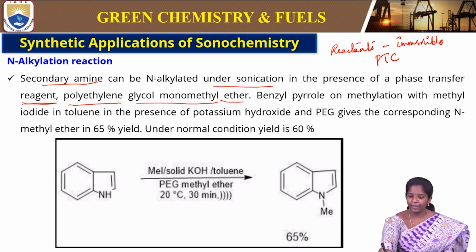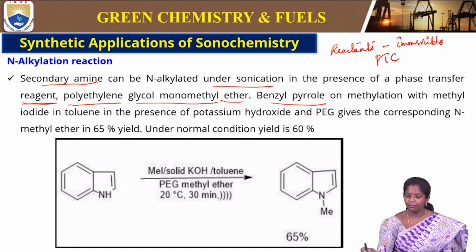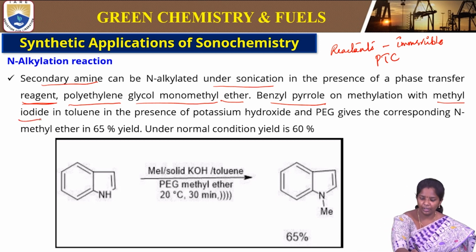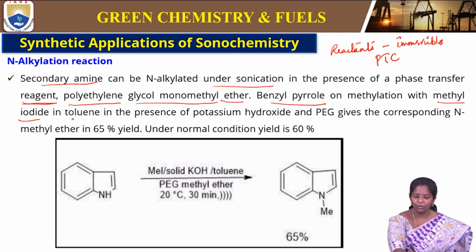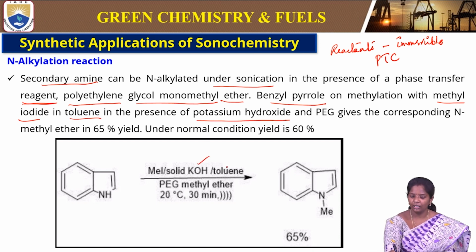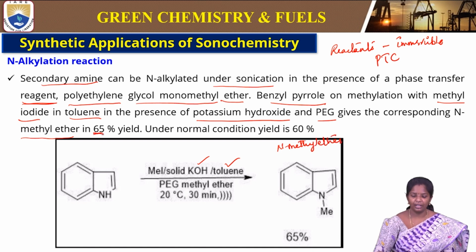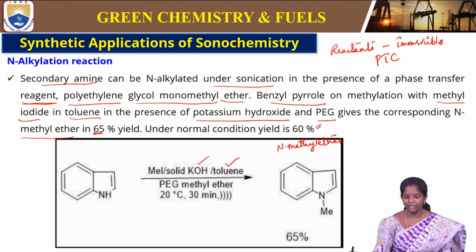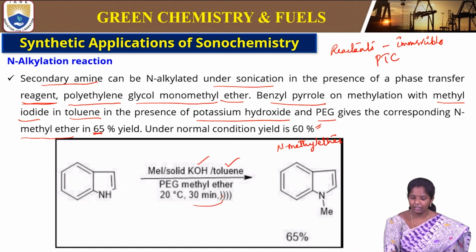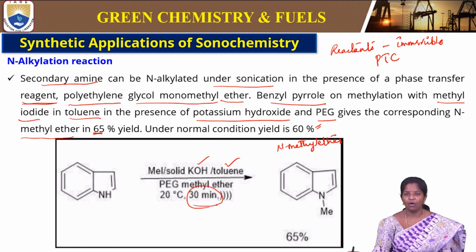In this reaction, benzopyrrole on methylation with methyl iodide in toluene, in the presence of potassium hydroxide and PEG, polyethylene glycol, gives the corresponding N-methyl product. This gives a yield of 65%, whereas under normal conditions it is only 60%, within 30 minutes of time.